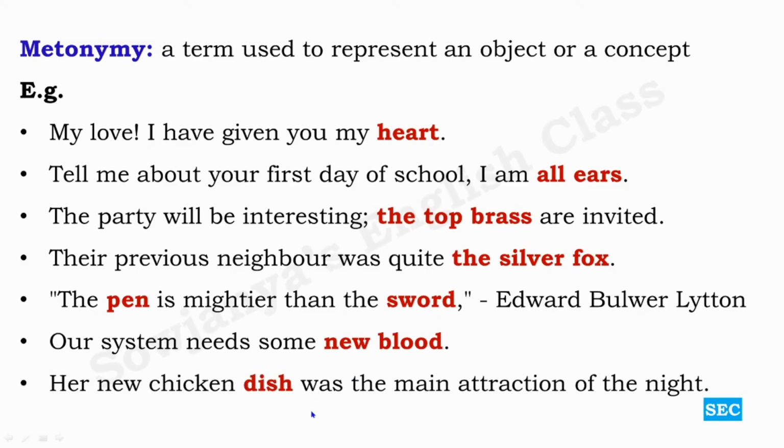Then, her new chicken dish was the main attraction of the night. What is dish over here? I'm not talking about the vessel that contained something. Dish here is in the sense which included so many ingredients, and the final product I'm calling a dish. Dish is the term used for all those ingredients used in that particular dish. Not the vessel I'm talking about. So metonymy is renaming an object or a concept.